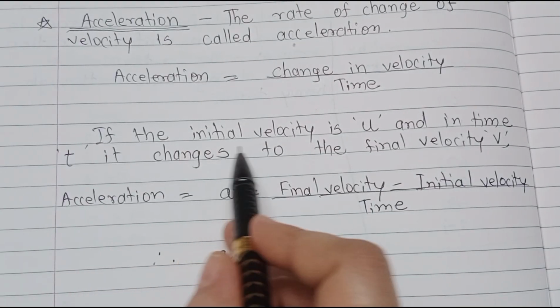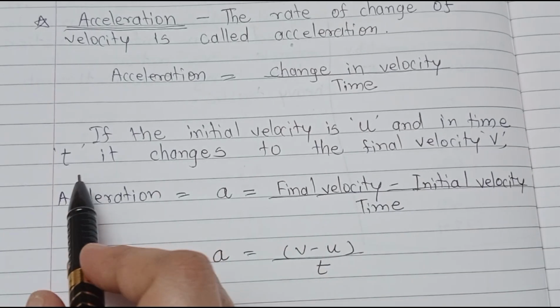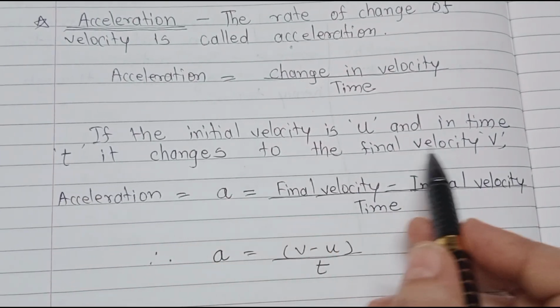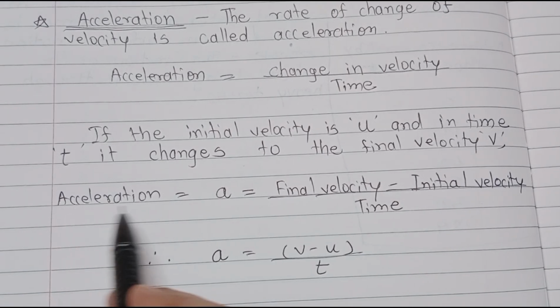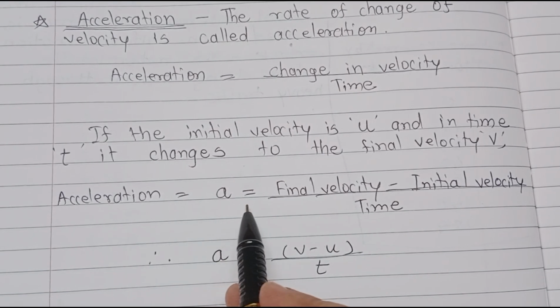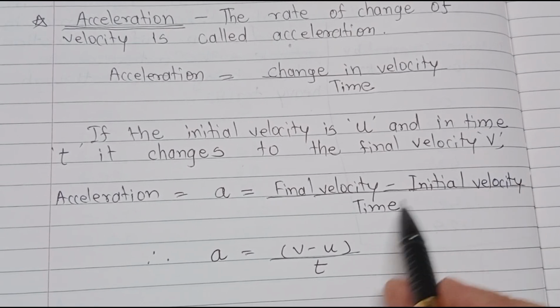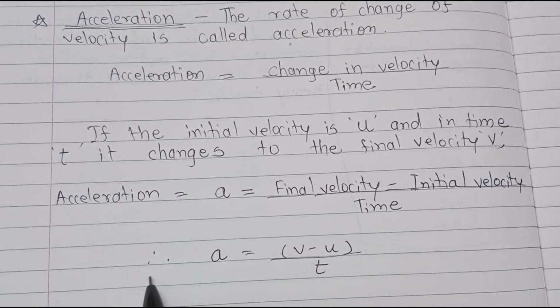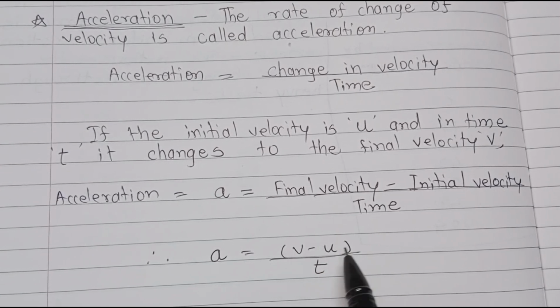If the initial velocity is u and in time t it changes to the final velocity v, then acceleration A equals final velocity minus initial velocity upon time. So, acceleration equals v minus u upon t, where v means final velocity and u means initial velocity.